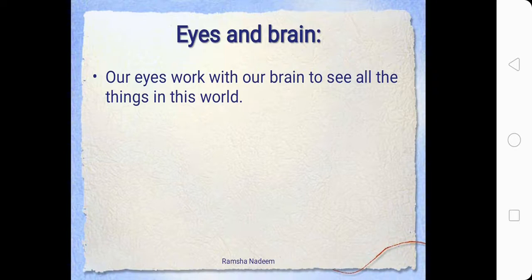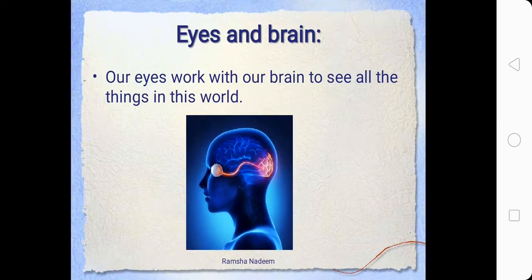If we want to see something, light will come from that object to our eyes and then it will go towards the brain and then we will be able to see. Unless our brain is involved, we cannot, because the brain is the main organ of our body that tells us what is going on around us. That helps us in thinking. So the brain works with our eyes to see things in this world. As you can see in this picture, when the light reaches our eyes, the signals travel towards the brain and then we are able to see things. I hope this point is clear to you all.